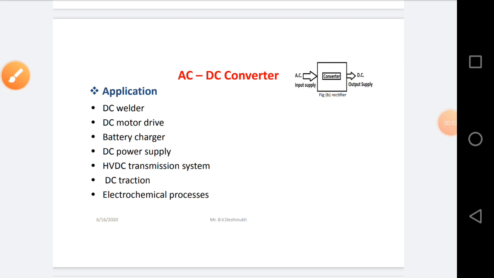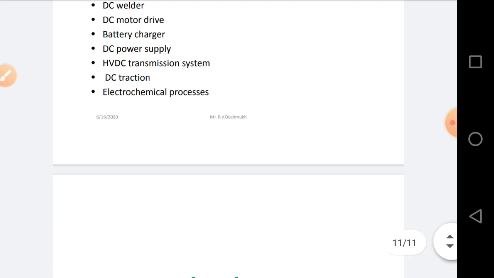Applications of AC to DC converter: DC welding, DC motor drive, battery charging, DC power supply, HVDC transmission system, DC traction, electrochemical process, etc.